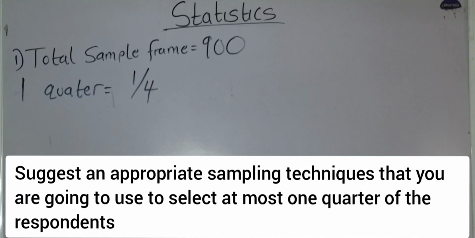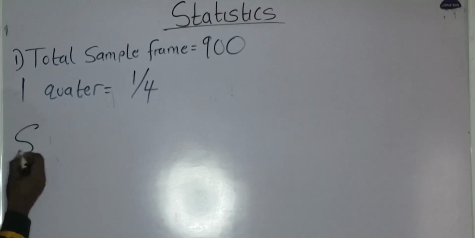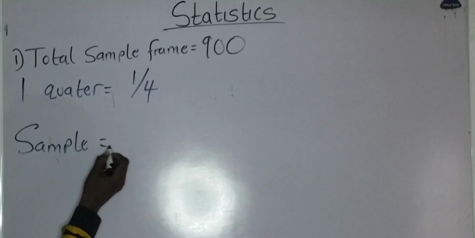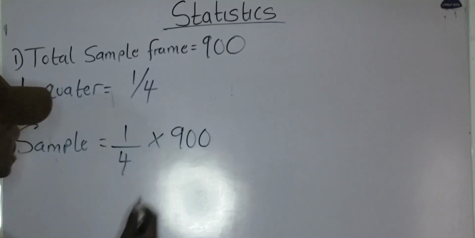The first question says select at most one quarter of the respondents. That means the total number of respondents that we want to sample out of 900 is one quarter of 900. So the total number sampled will be equal to 1/4 multiplied by 900.